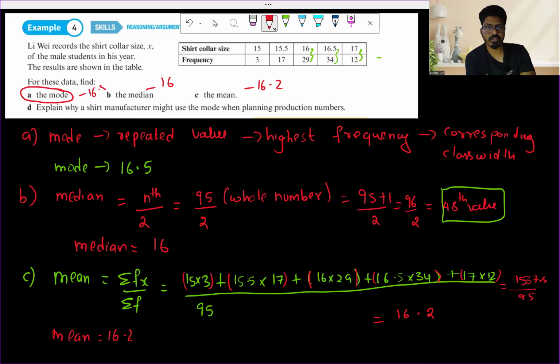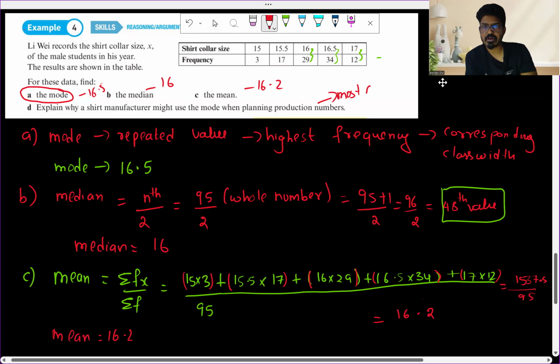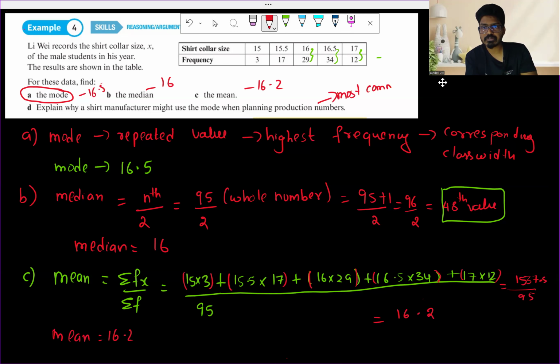So you can see, explain why a shirt manufacturer might use the mode when planning production numbers. Because here the highest value is obviously the mode, the most repeated value, which will be the most common size. We can see the most common size is what a manufacturer will always prefer, so therefore he prefers the mode, which is again the highest value. Okay, so I hope you have understood.